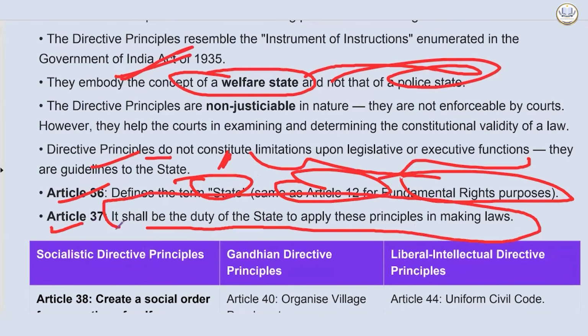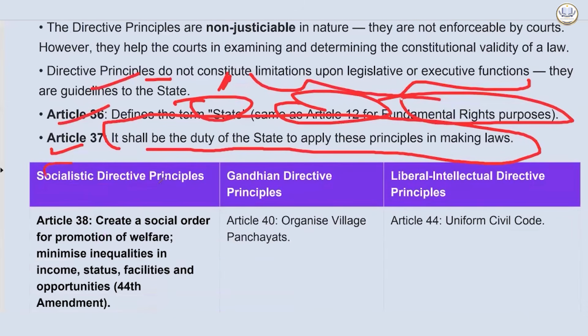Here comes the major thing. Article 37 is saying that it shall be the duty of the state to apply these principles in making law. It's very, very important. That's the heart and soul. Now let's see. We have socialistic directive principles, Gandhian directive principles, and liberal intellectual directive principles.